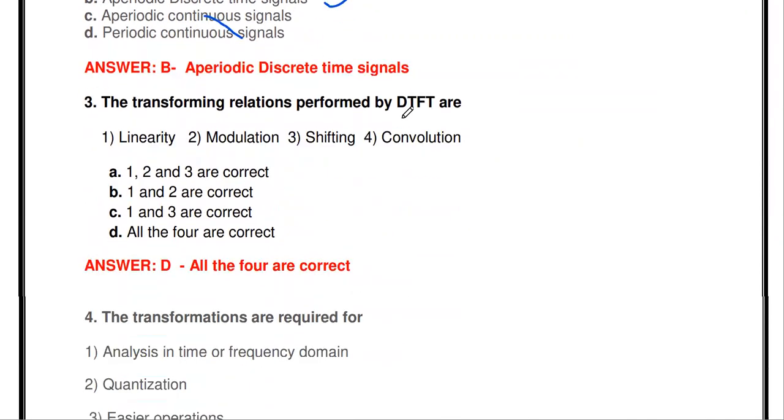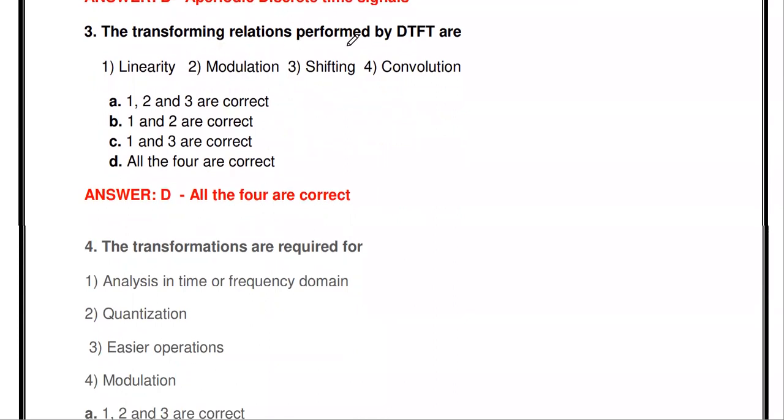Okay. The next thing: the transforming relations performed by DTFT. So in the discrete time Fourier transform, what are all the relations we are performing? Linearity, modulation, shifting, convolution. Yes, all four are properties of DTFT. So all four is the correct answer. Linearity property is there, modulation property is there, shifting property, convolution property. So all these transformations are performed in a DTFT.